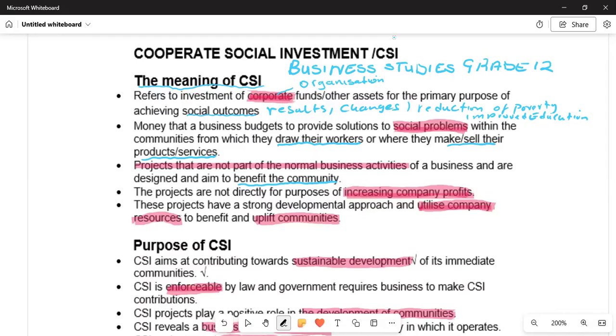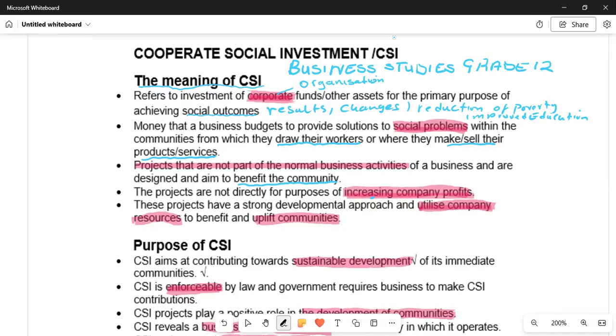These projects are not directly for the purpose of increasing company profits, but they are there to improve and attend to the social issues of the community. So that is the primary purpose of corporate social investment.